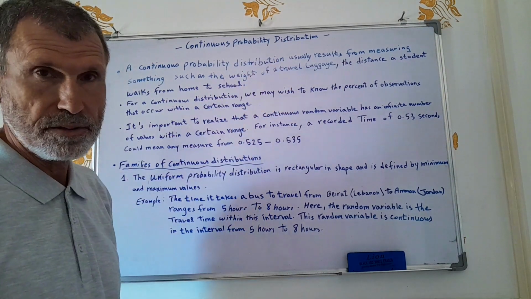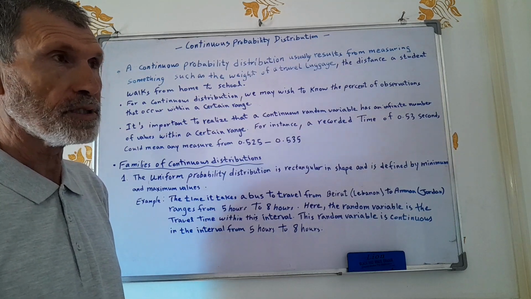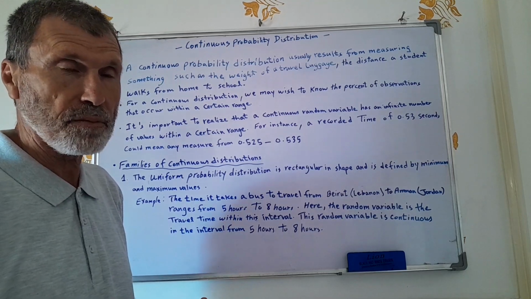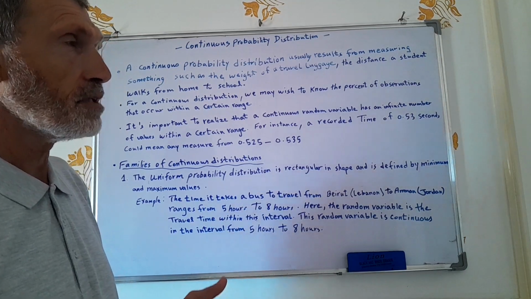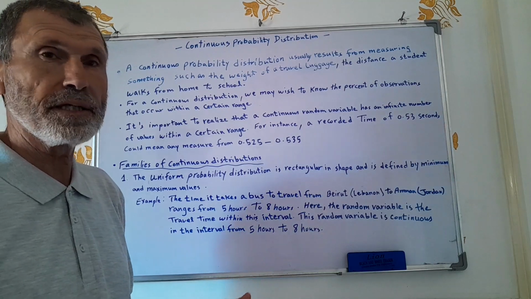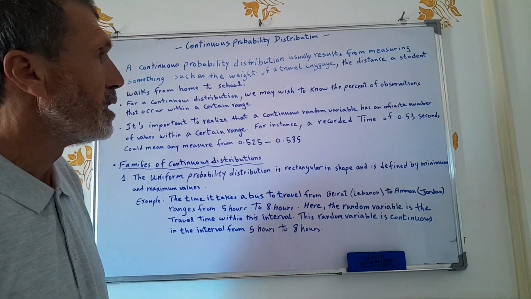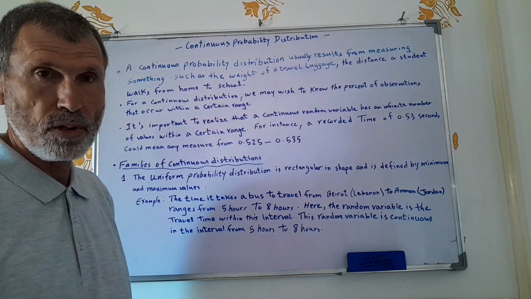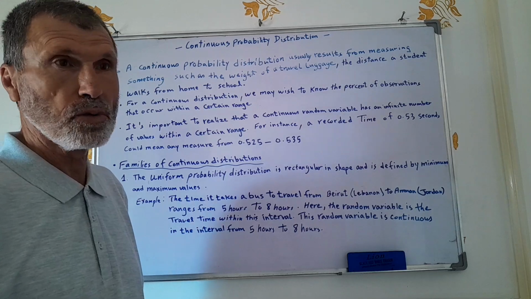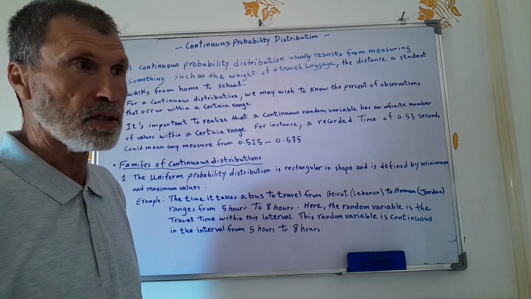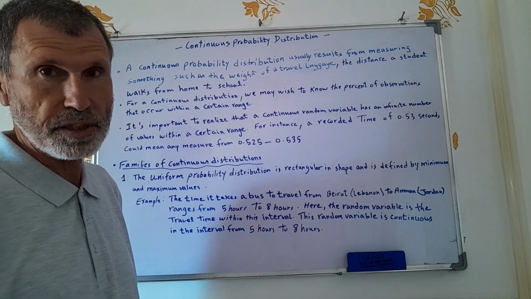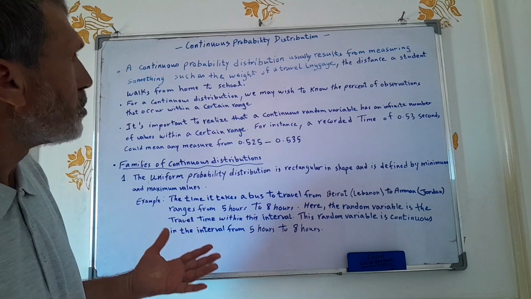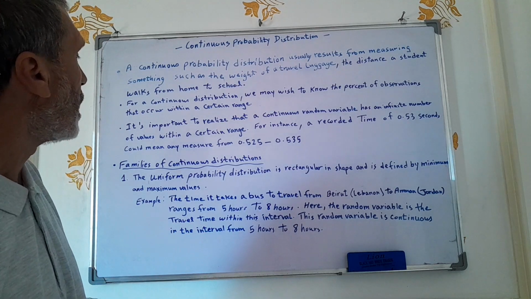However, now we talk about continuous probability distribution, which usually results from measuring something, such as the weight of a travel luggage. This weight could be, for instance, 10.6 kilogram or 25.8 kilogram, and so on and so forth. The distance a student walks from home to school could be 1.2 kilometer or 2.5 kilometer or 2 kilometer. This is a continuous random variable.